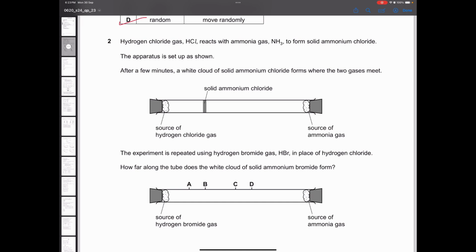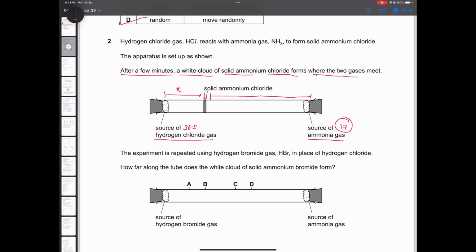Now, question number 2, it's a good question. Understand this. They are saying that hydrogen chloride is present here, ammonia is present here. Hydrogen chloride's mass is nearly 36.5 and ammonia's mass is nearly 70. Then it says that after a few minutes, a white cloud of solid ammonium chloride is formed where the two gases meet. So they're saying that when you release both of them at the same time, the HCl gas is only able to travel this distance, but at the same time, ammonia can travel much more distance because it is lighter in weight.